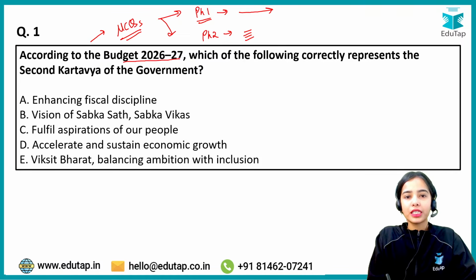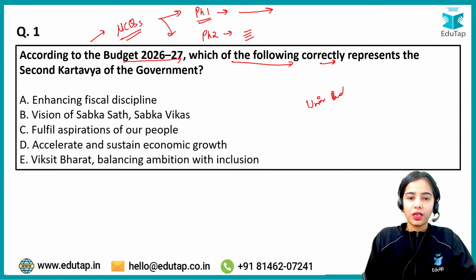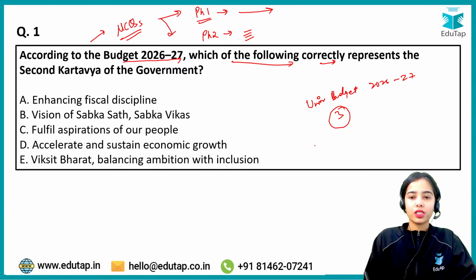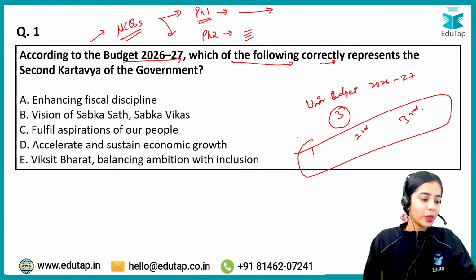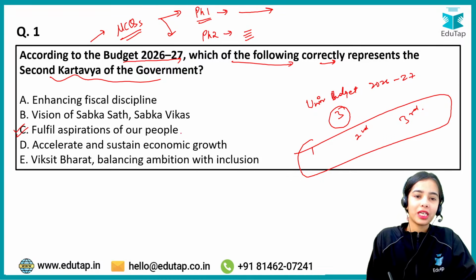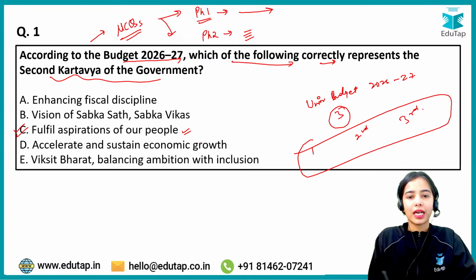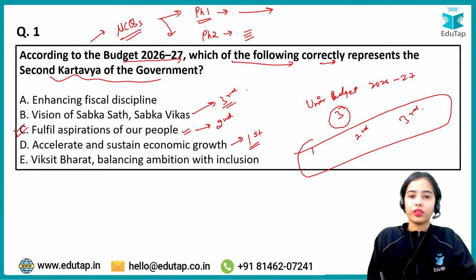According to the Budget 2026-27, which of the following correctly represents the second kartavya of the government? As you know, in the Union Budget of 2026-27, there are three kartavyas: first kartavya, second kartavya and third kartavya, given by the government. What is the second kartavya of the government? That is: fulfill the aspirations of our people. What is the first kartavya? That is: accelerate and sustain economic growth. This is the first kartavya, this is the second kartavya, and this is the third kartavya of the government. Okay, so C is the answer here.